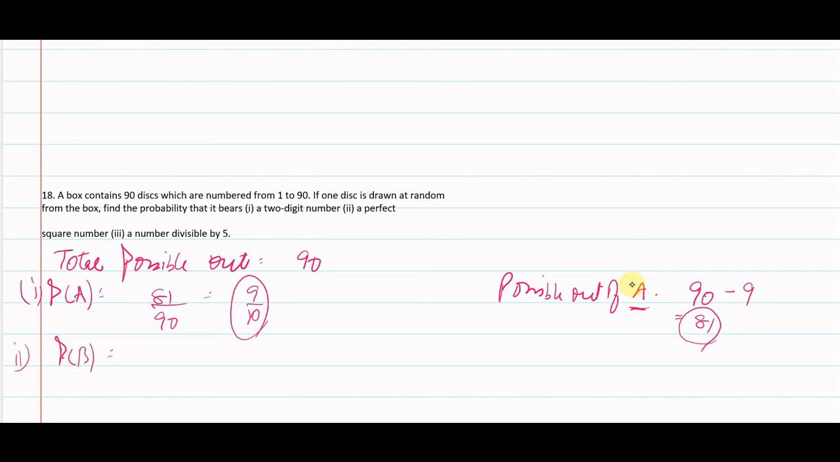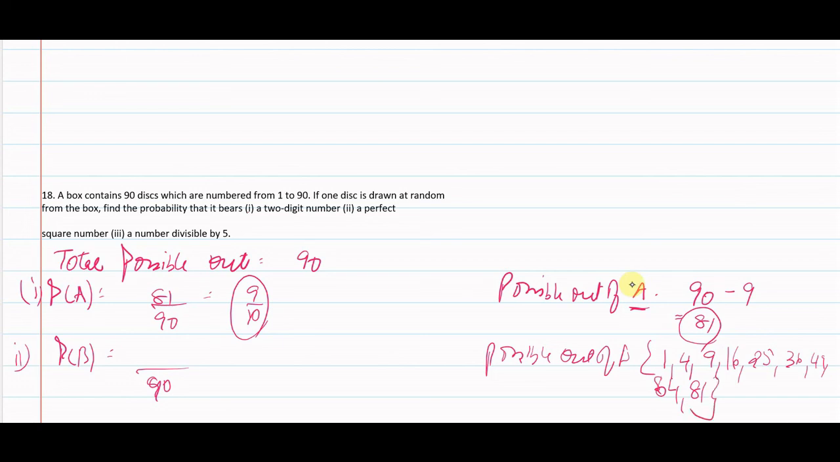Probability of event B, that it would be a perfect square number. Total outcomes are 90. Possible outcomes of event B, perfect squares: you would start with 1, 4, 9, 16, 25, 36, 49, 64, 81.